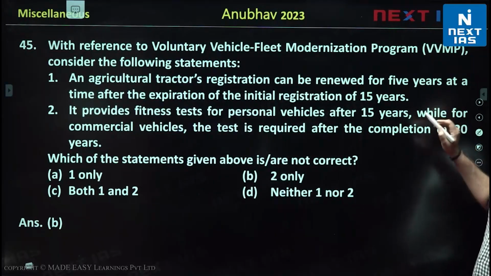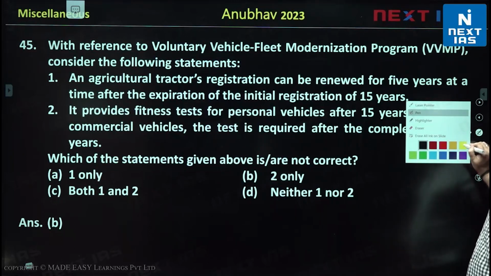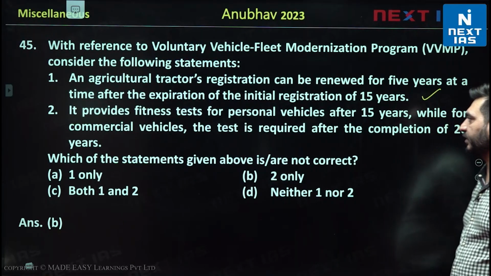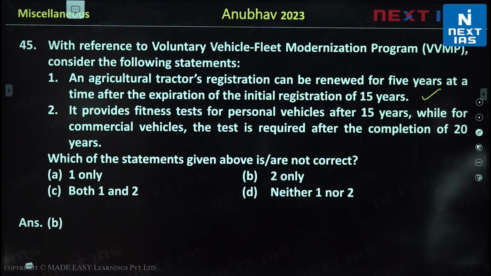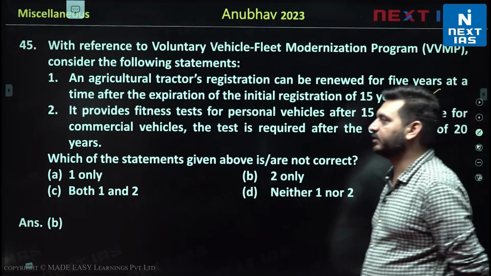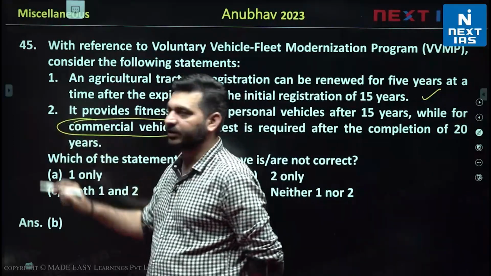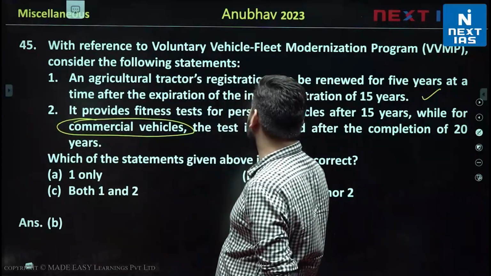correct. Now the second is, it provides fitness test for personal vehicles after 15 years. Okay, fine. While for commercial vehicles the test is required after the completion of 20 years. Now you should understand what has happened here. Obviously, the time for commercial vehicles will always be less and the time for private vehicles, personal vehicles, will always be more.